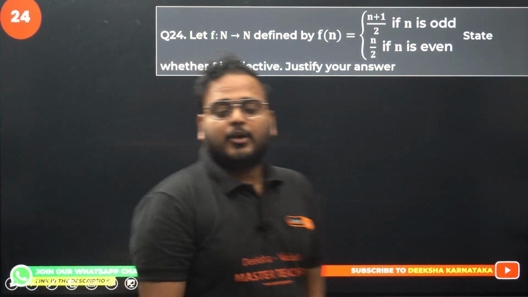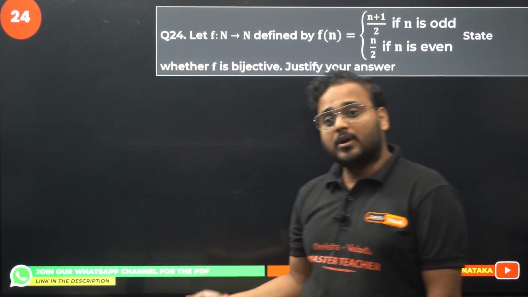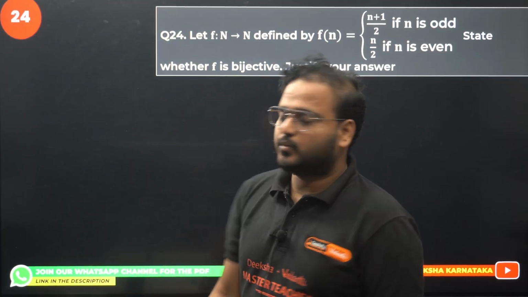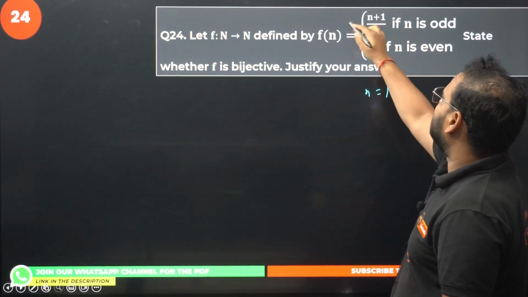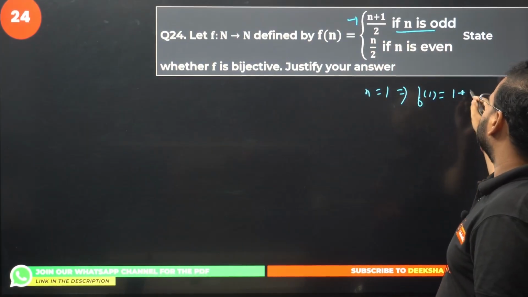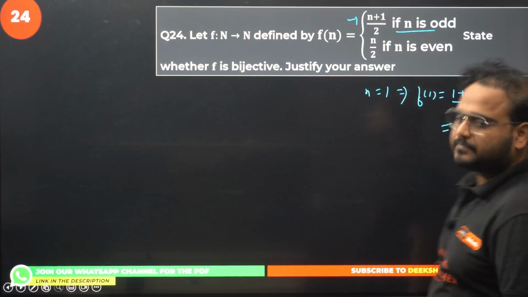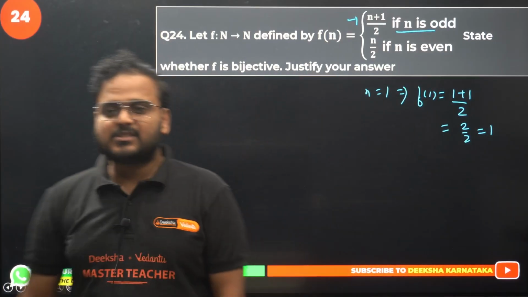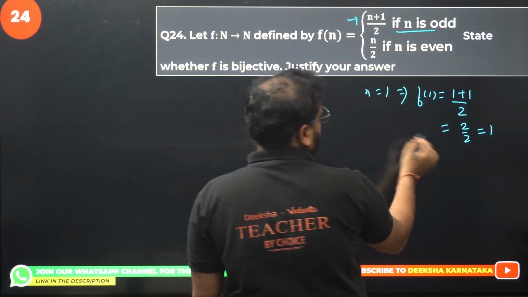Let f: N to N be defined by f(n) equals (n plus 1) by 2 if n is odd, and if n is even, it is n by 2. Okay. Take n equals to 1. So you'll have to use the first one because n is odd. So we get f of 1 as (1 plus 1) by 2, which is 2 by 2. Hence it is going to be 1.